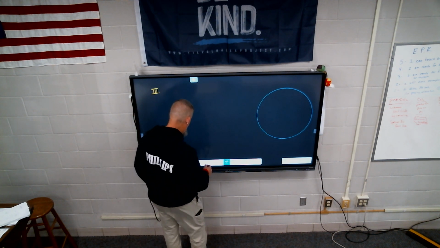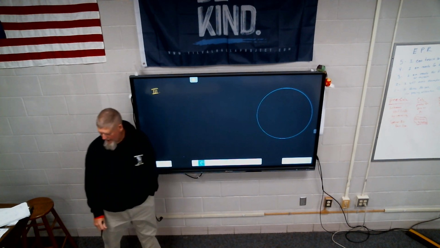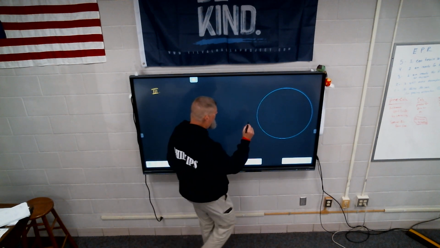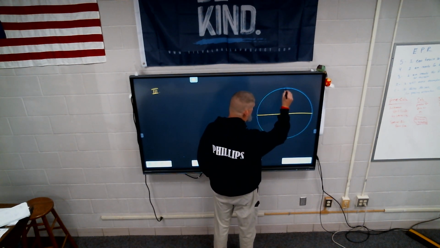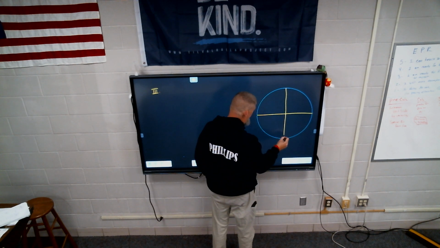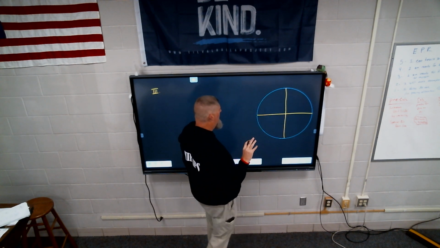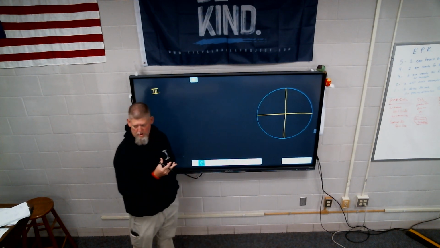All right. So a circle. Okay, and then in there, let's create an x and y axis, like a bullseye right there. So we've taken our Cartesian plane, and we put a circle on it.